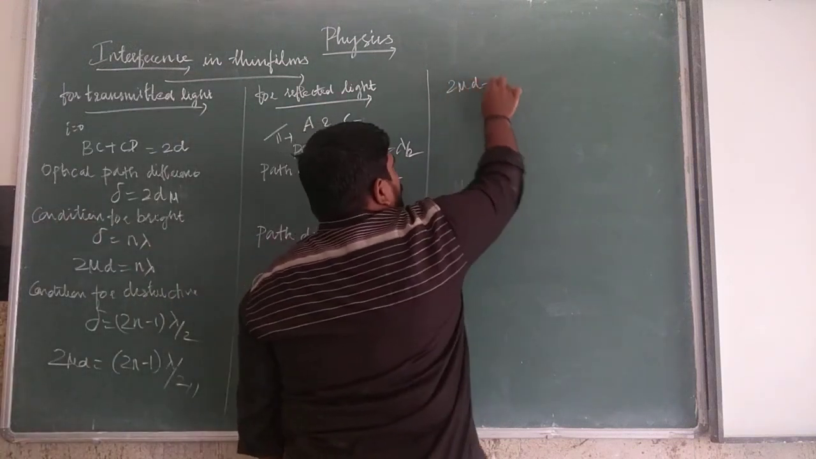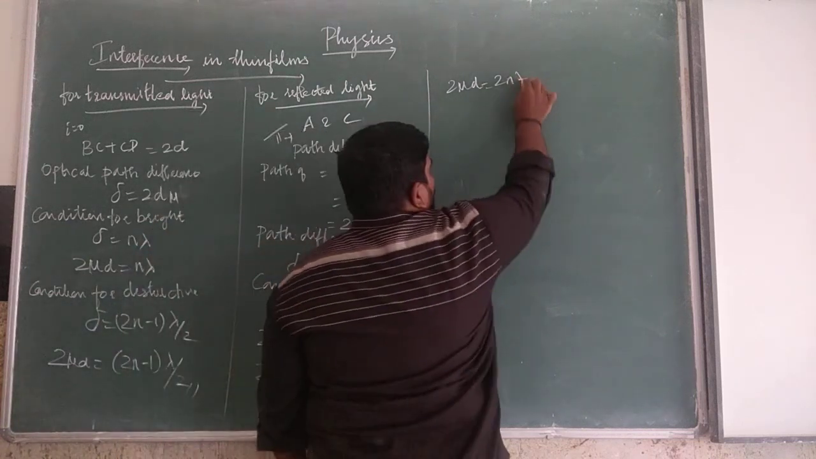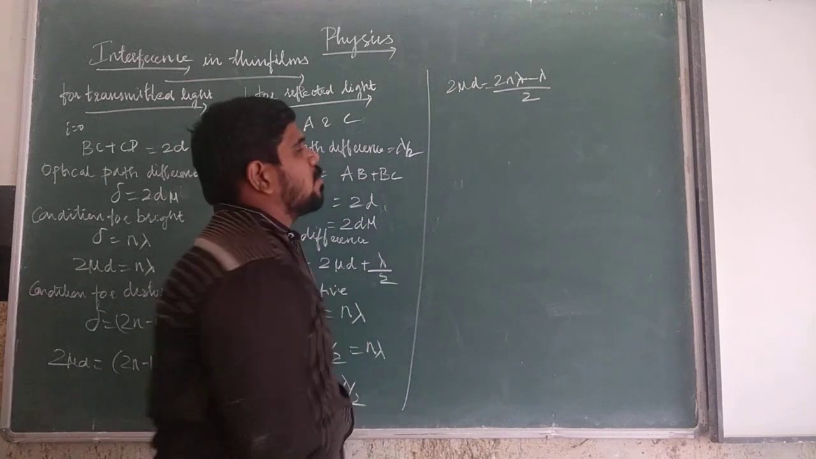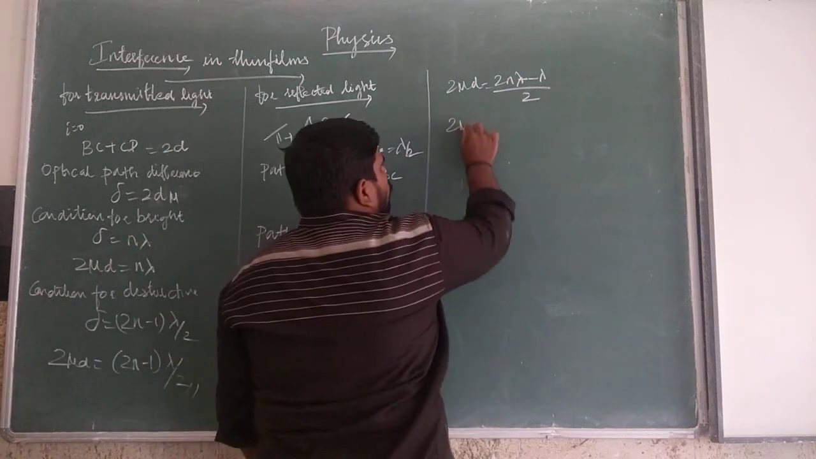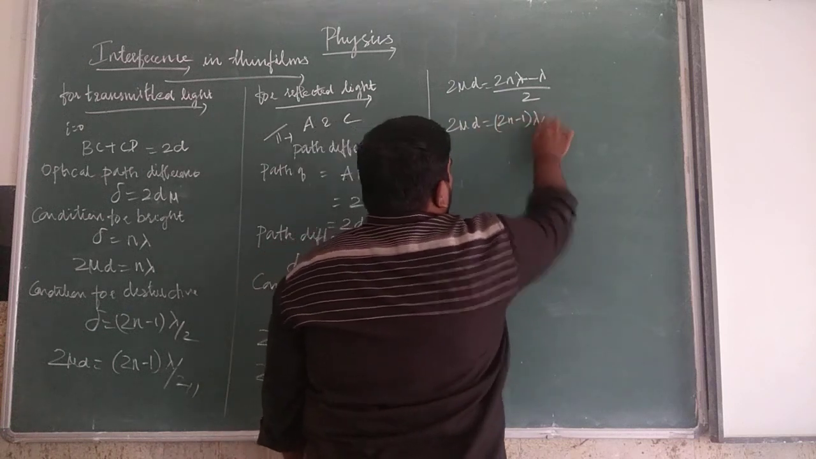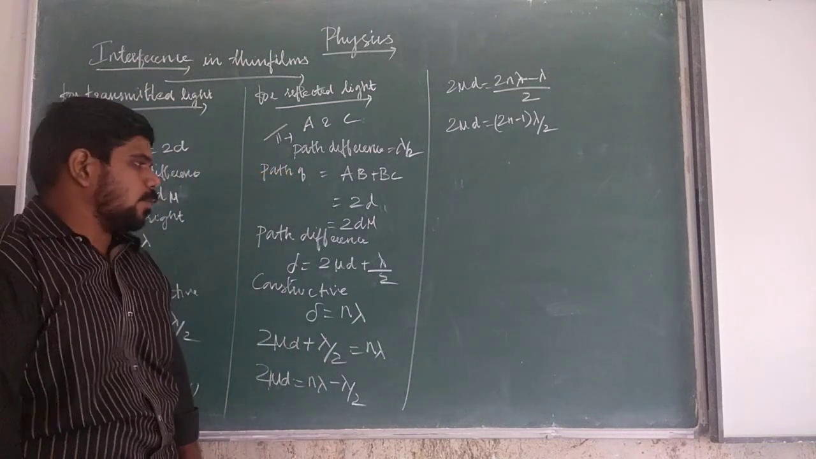2 mu d is equal to 2n lambda minus lambda by 2. From this, what's the common term? Lambda will be the common term. Taking it out, what do you get? 2 mu d is equal to 2n minus 1 into lambda by 2.